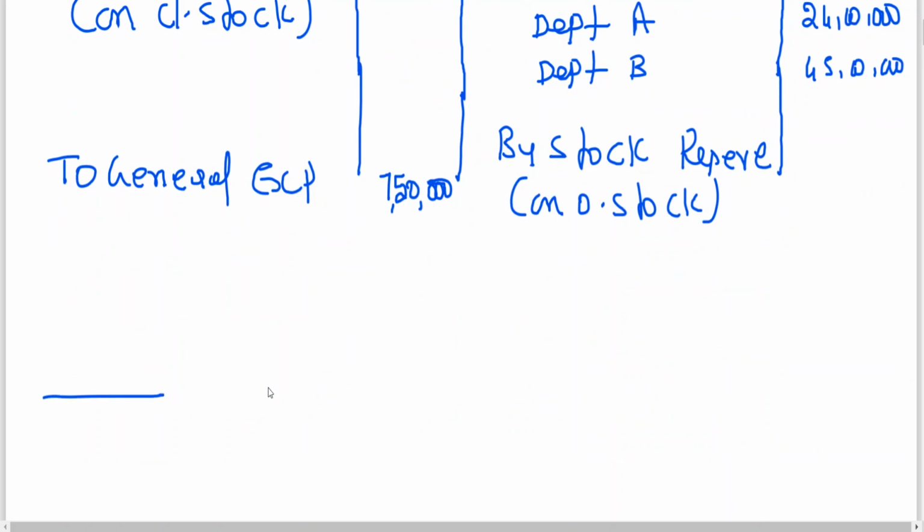The space in the solution is enough. Now to find out the stock reserve, I have to go for working notes. Working notes 1.